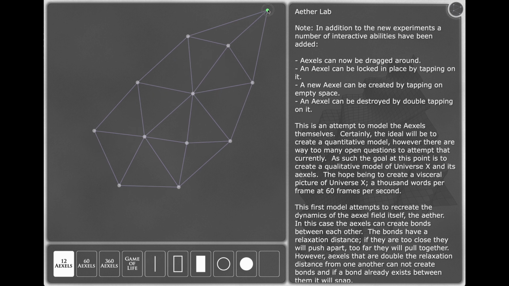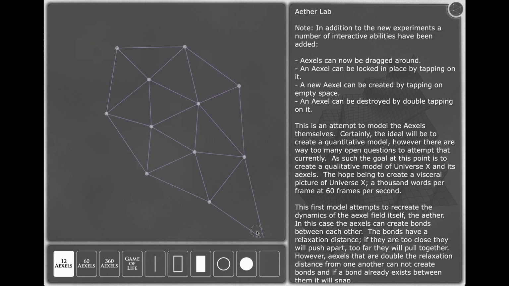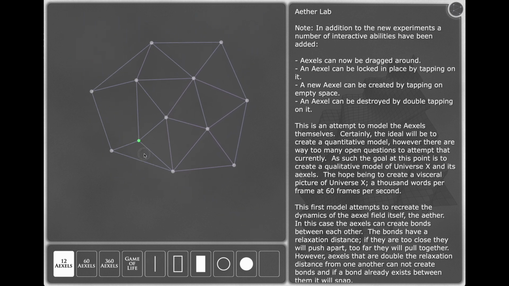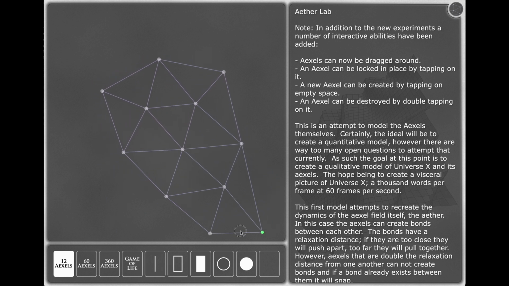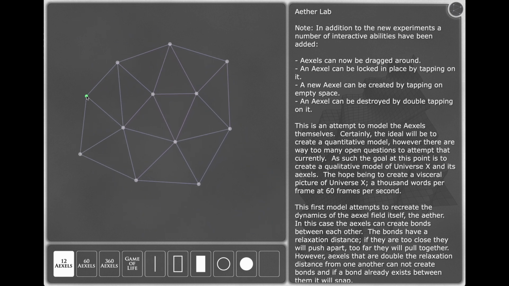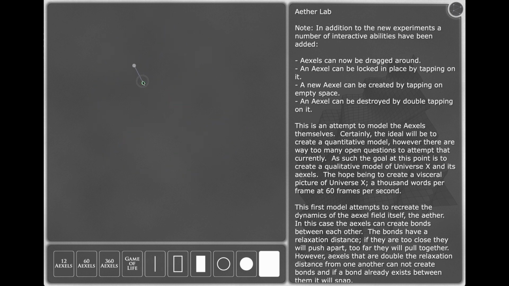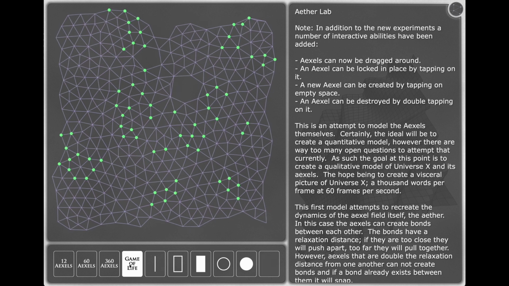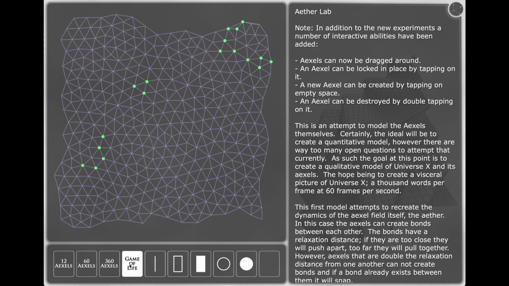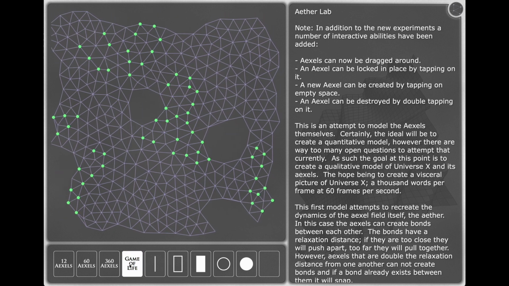Also, akin to a computer monitor that is divided into pixels, the ether of Universe X is divided into a number of small three-dimensional cells called axials. Like the atoms of a liquid, these axials can move and flow. Like the atoms of a crystal lattice, they repel when they get too close and attract when they get too far. As such, the ether is compressible. The density of the axials can vary, sometimes bunching up, other times spreading out. The planets, the stars, and all matter in Universe X sit atop of this ether and smoothly slide along it.